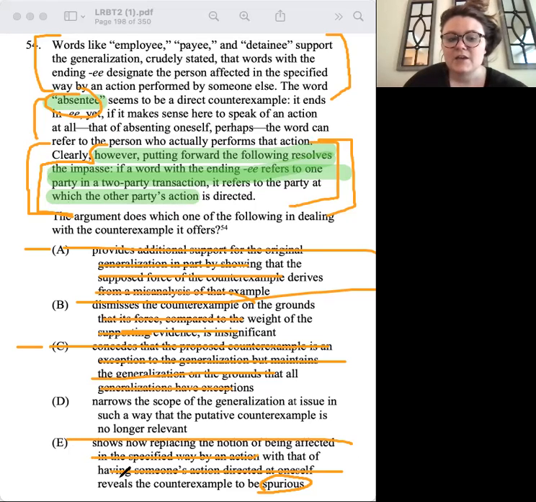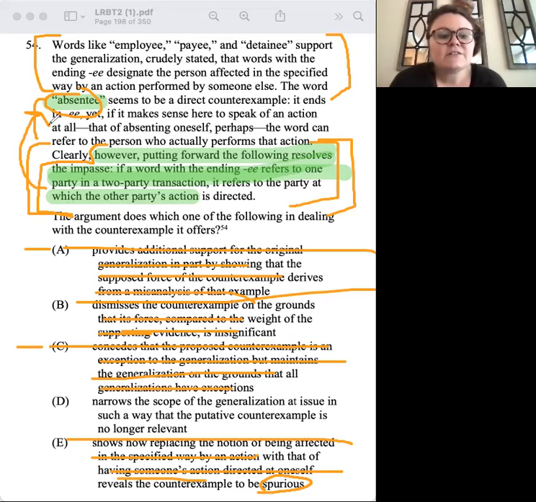Well, we use this to explain how absentee can still work. So D says narrows the scope of the generalization at issue in such a way that the putative counterexample is no longer relevant. So do we make the generalization more specific so absentee now works, like it's no longer a problem? Is that what that's saying?